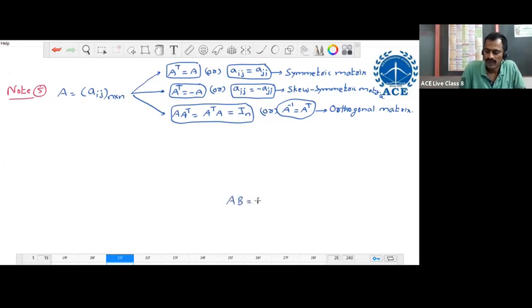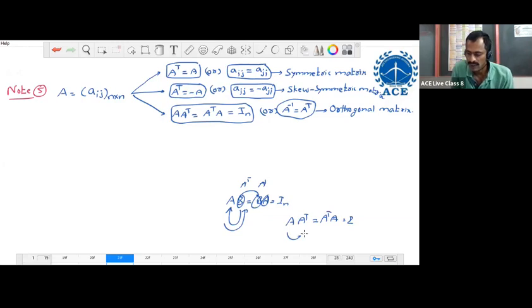If AB equal to BA equal to I_n, then B is the inverse of A. If B is the inverse of A, then A is also the inverse of B. In place of B, here we have A transpose. So A into A transpose equal to A transpose into A equal to I, then the matrix is called an orthogonal matrix. If A is orthogonal, its inverse is given by just its transpose. So the inverse of an orthogonal matrix is just its transpose.